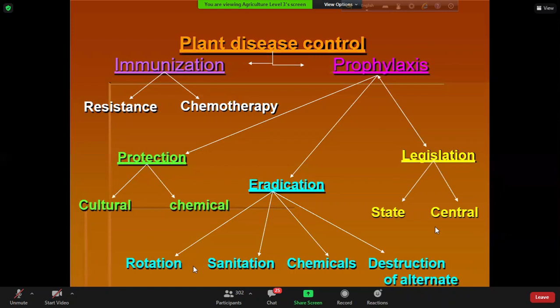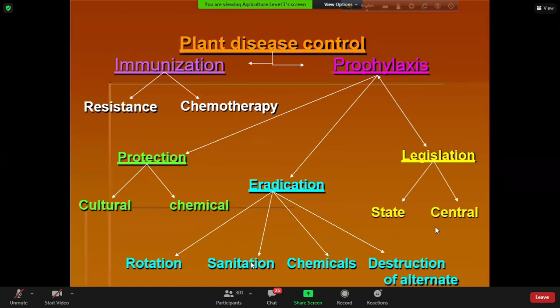If we cultivate the same crop in the same field year after year, then the incidence and severity of the disease will increase with the passage of time. So we have to rotate the host plant. In this way, we can actually eradicate the pathogen. Not fully, but to some extent. It takes time, 5 to 10 years.